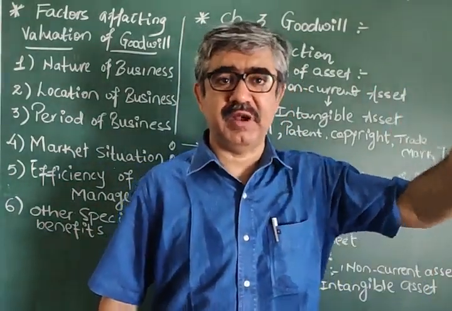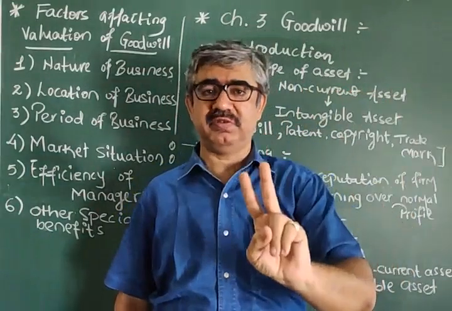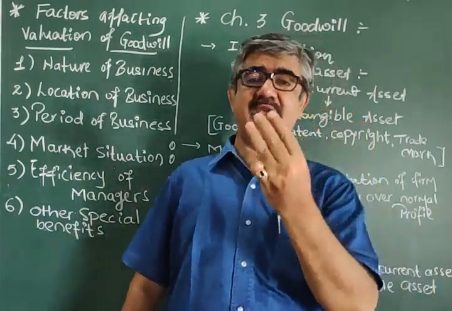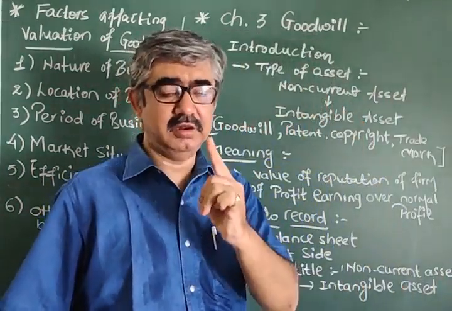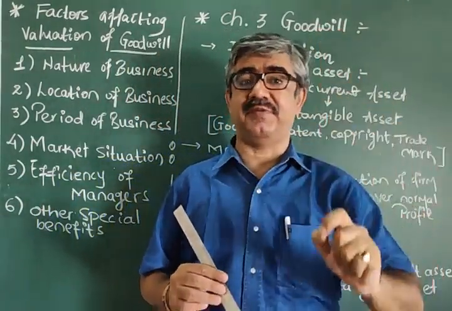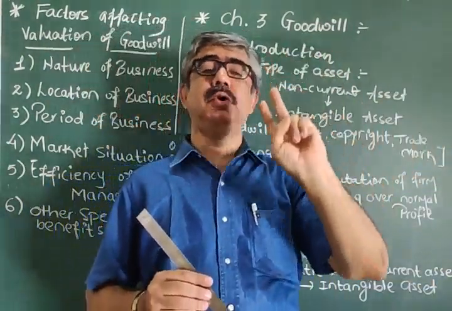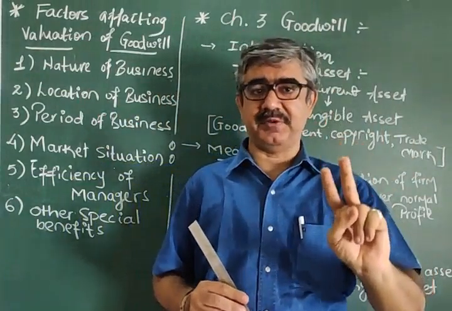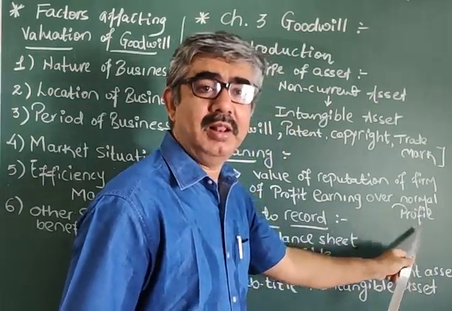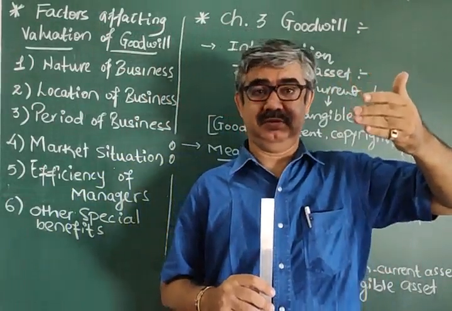Listen carefully, if their average profit is say 2 crores, and if our profit is 3 crores, listen, if the average of the industry is 2 crore average profit, then it is considered as normal profit.